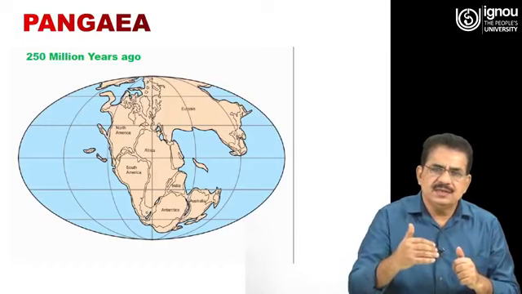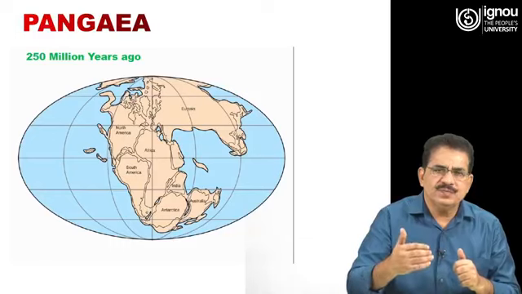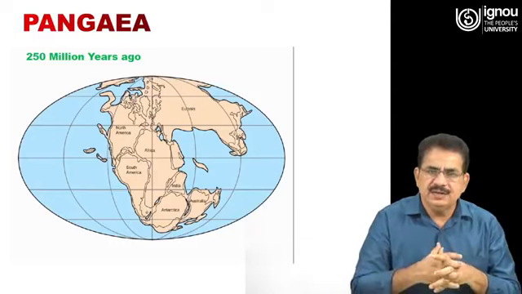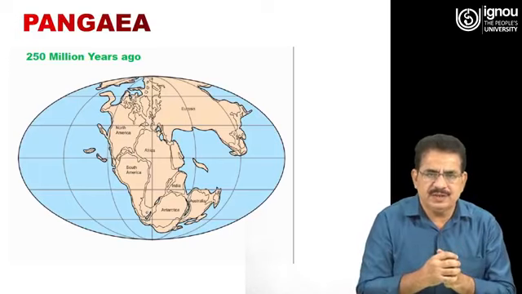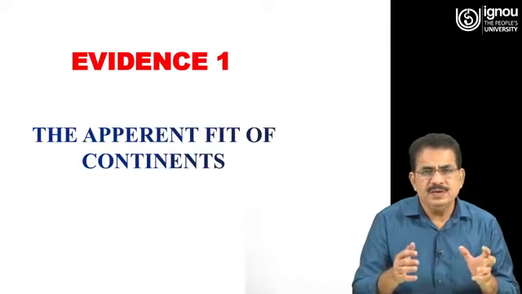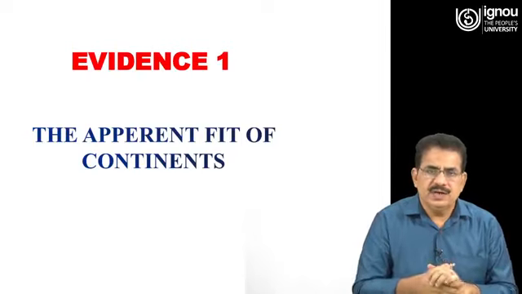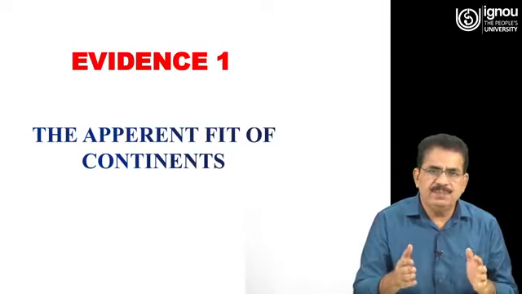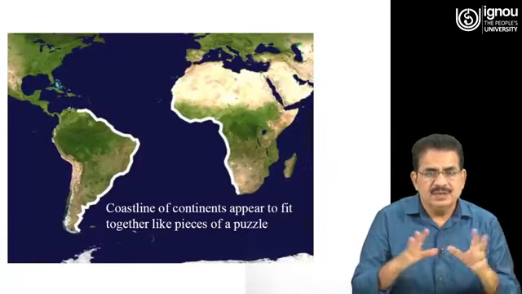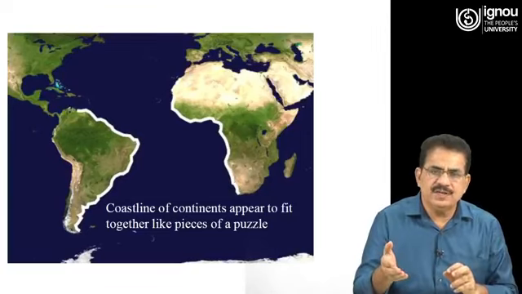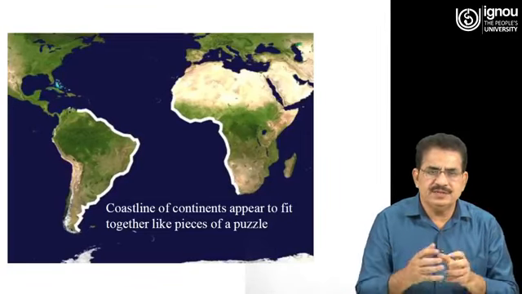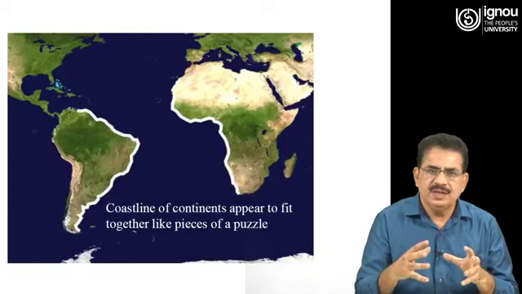He said this was the case 250 million years ago, means all the continents were at the same place, connected together. And for that matter, he gave different evidences also. Evidence number 1, the apparent fit of continents. As I told you just now, the coastlines of Africa and South America, if you try to bring them together just like the pieces of a puzzle, will fit together.